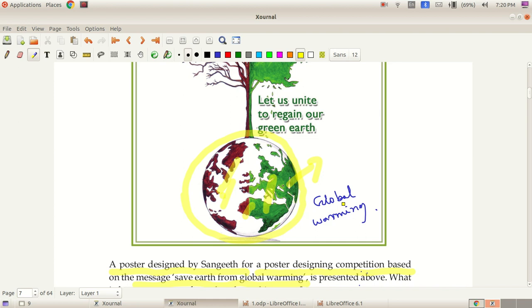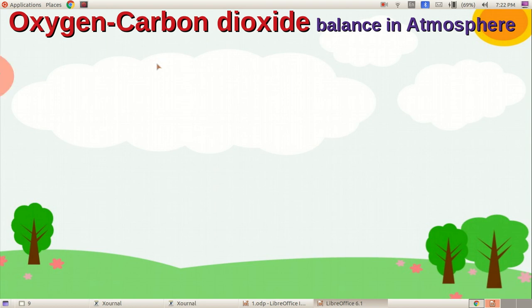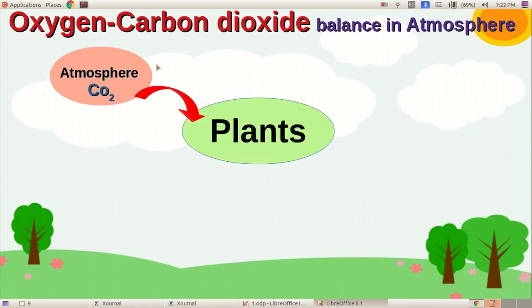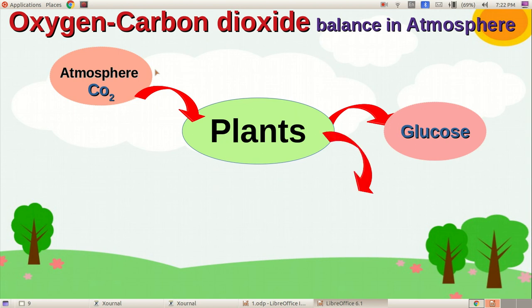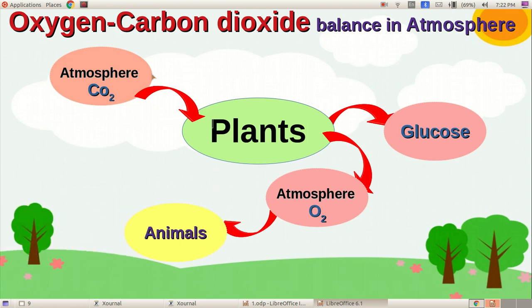How do plants prevent global warming? In the illustration, you can see that in the atmosphere, carbon dioxide is present. Carbon dioxide is absorbed by the plants, and utilizing this carbon dioxide, plants synthesize glucose. During the synthesis of glucose, plants release oxygen to the atmosphere. This oxygen is utilized by animals for respiration.